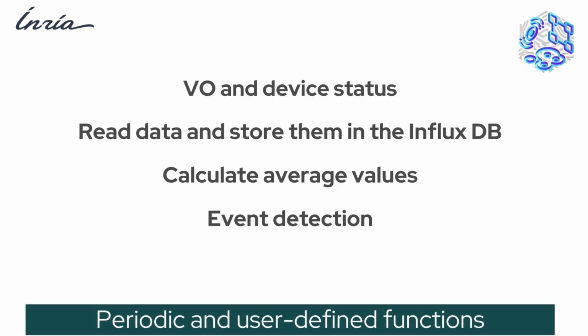The VO runs generic functions to print its own status and the status of devices it is consuming, and user-defined functions to read the sensor node data exposed by the gateway and store them in an Influx database, and to calculate the average temperature and humidity over 5 samples. In addition, the VO emits an event each time it detects a battery level lower than a defined limit.